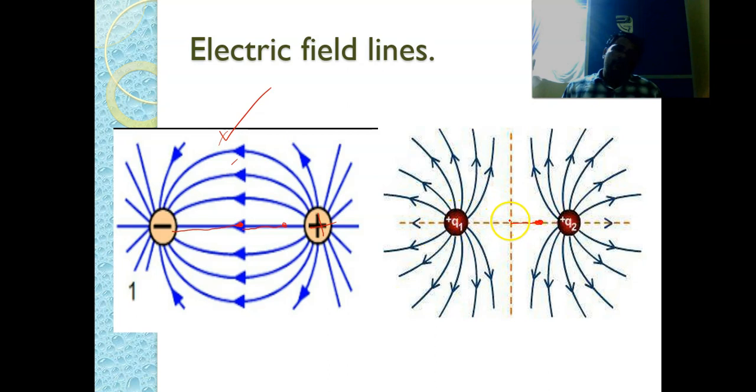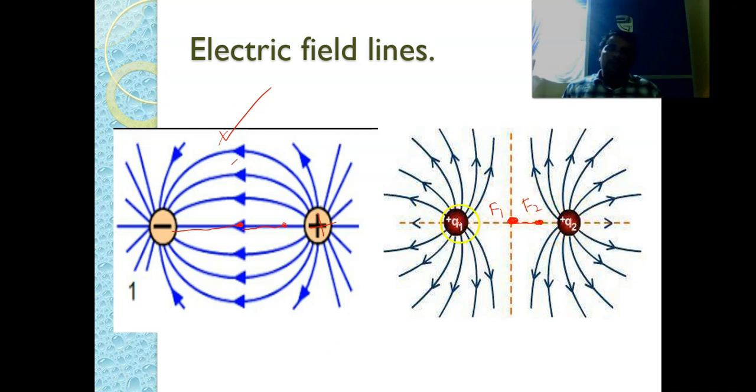So it comes to this position. At this position, the force of repulsion from this charge on this unit positive charge, let us say that is F1, and the force of repulsion because of Q2 charge on this positive charge, let us say that force is F2.